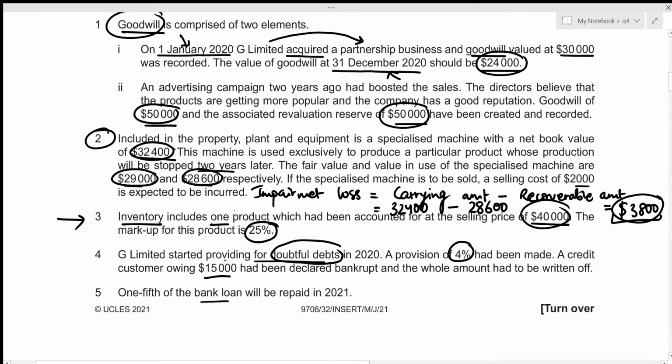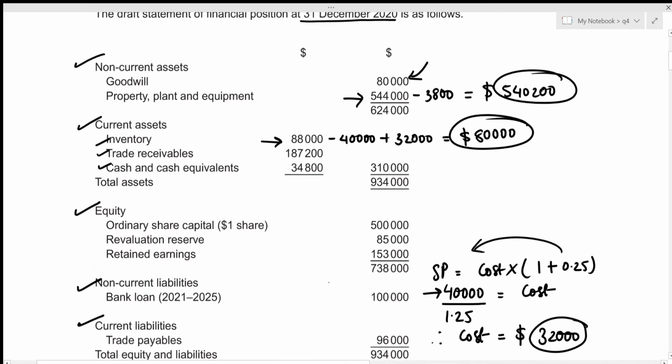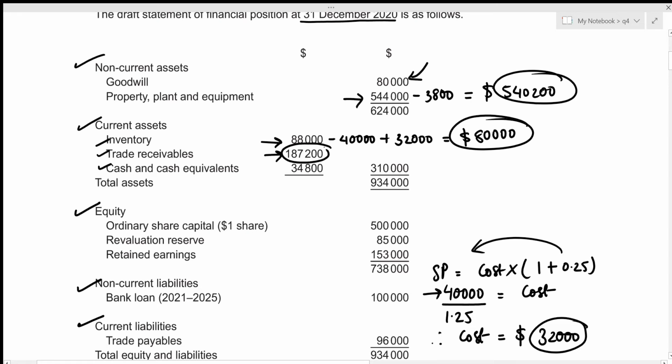Okay, so what this information means is that we provided a provision for doubtful debts at 4% without subtracting the bad debt of 15,000. So this needs to be adjusted, right? So above we can see that the trade receivables amounted to 187,200, but this is the value after deducting 4% of provision for doubtful debts, right? Which means that this is only 96% of the original trade receivables.